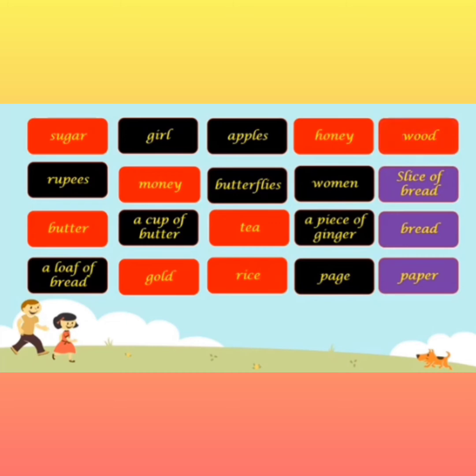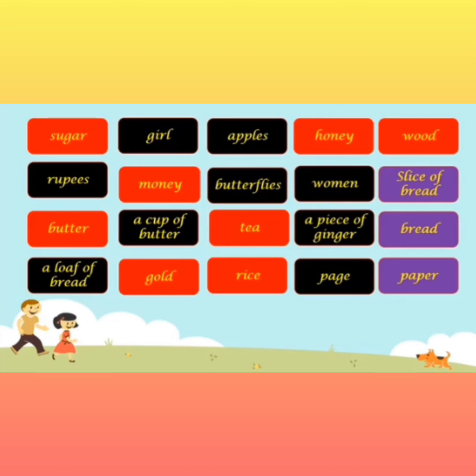Wood. It is not countable. We cannot count wood. Yes, we can count logs of wood. You can say a log of wood. That is countable. But wood word is not countable.